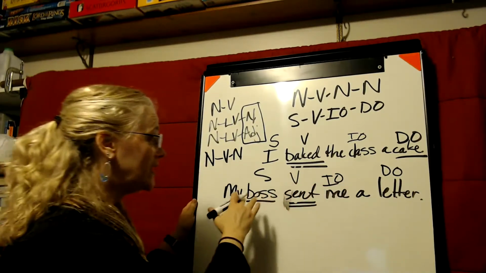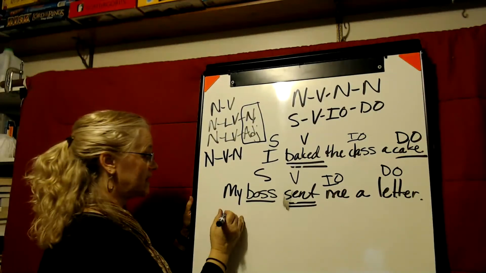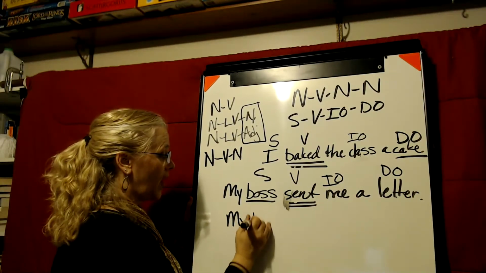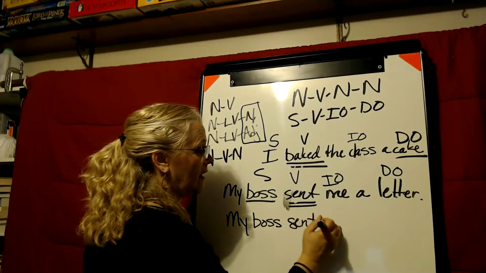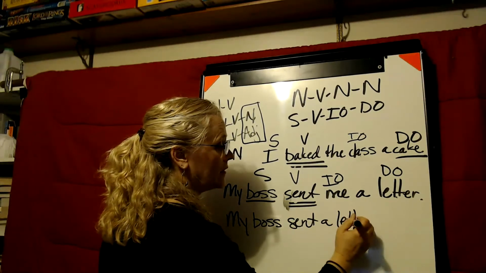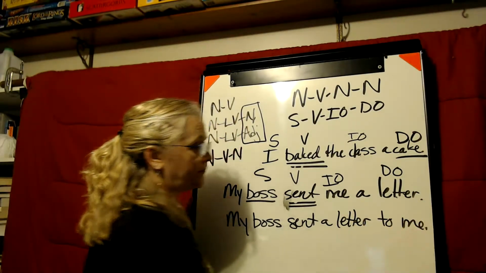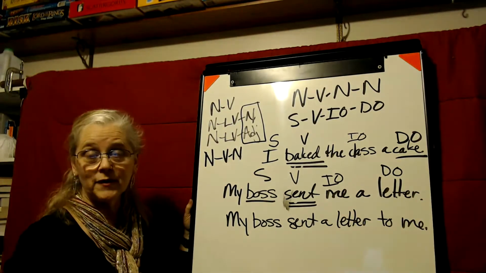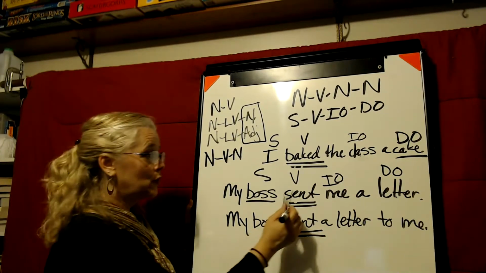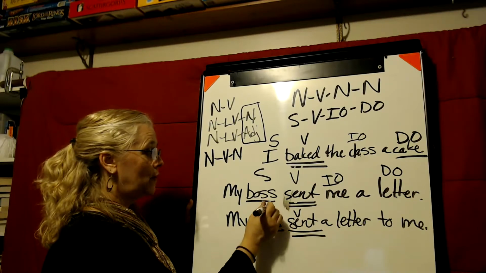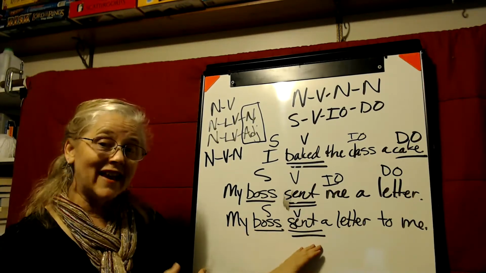Now this sentence could be rewritten to have a prepositional phrase. It could say, my boss sent a letter to me. What's the verb in the sentence? Sent. Who's doing the sending? The boss. So those are the same things. What is being sent?